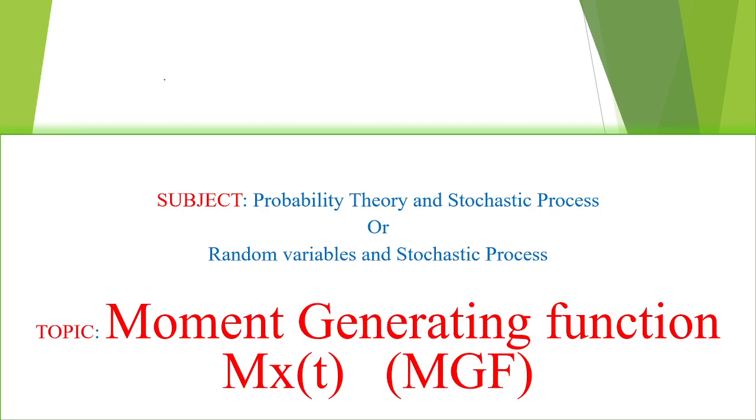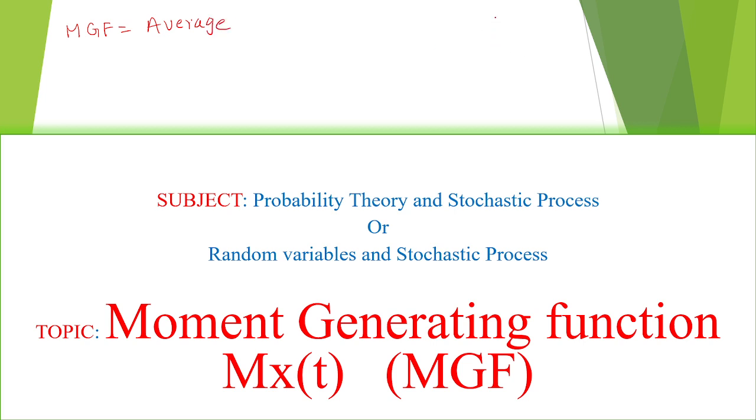I am going to explain about moment generating function. Actually, MGF is an averaging process for random variables. It is an averaging process in a special case.